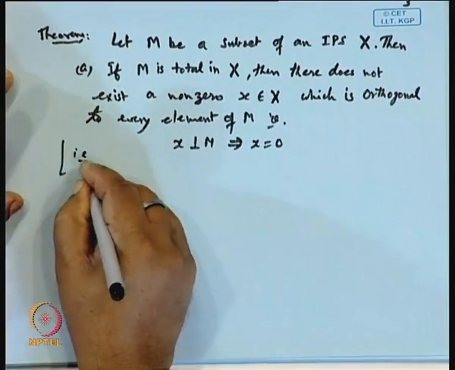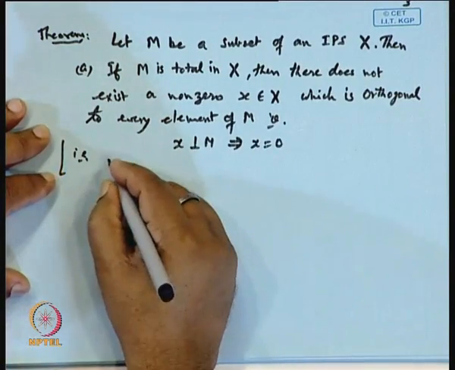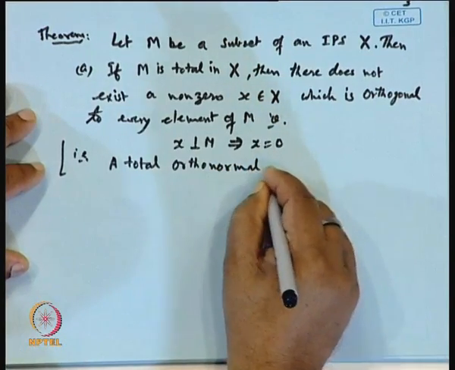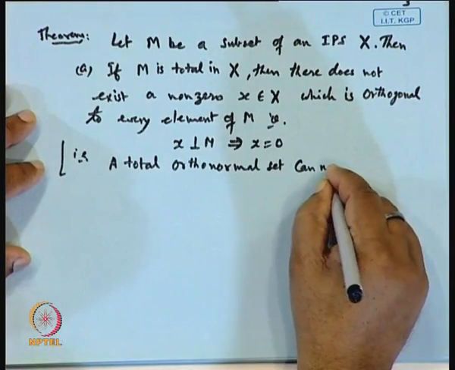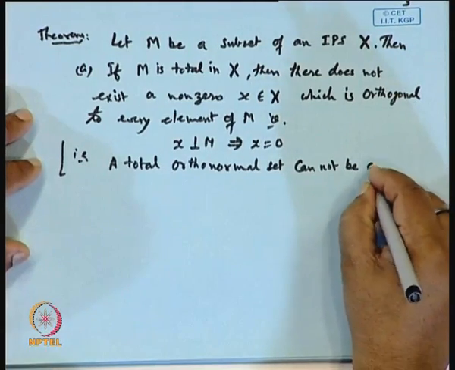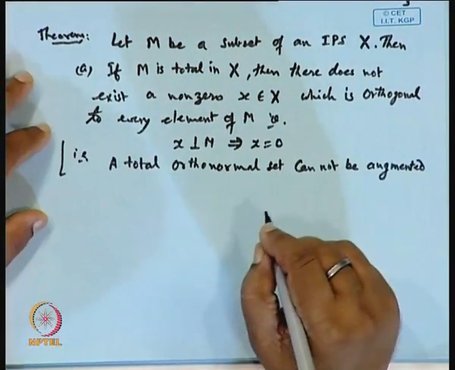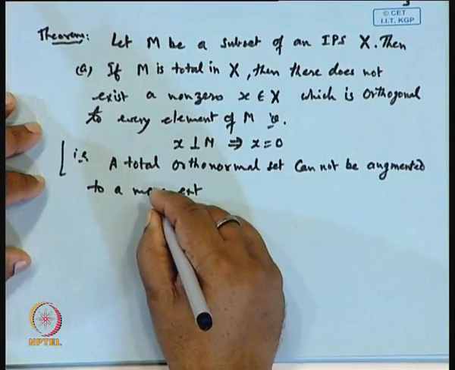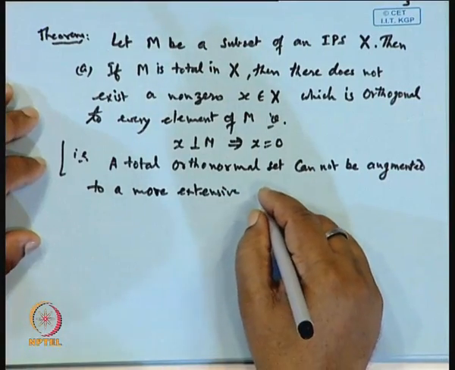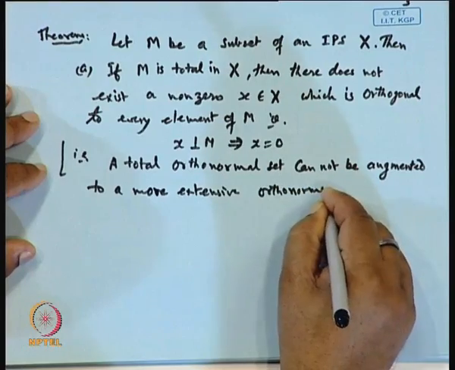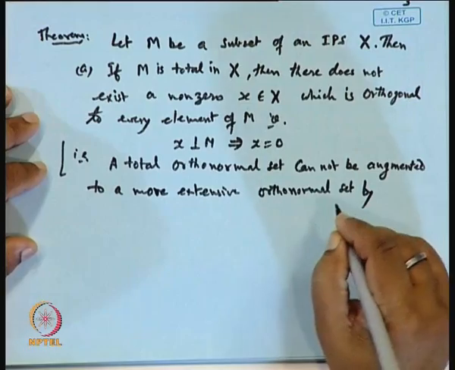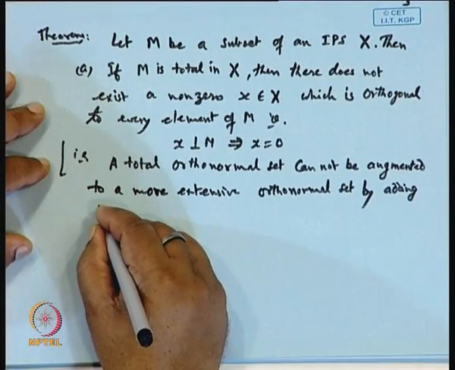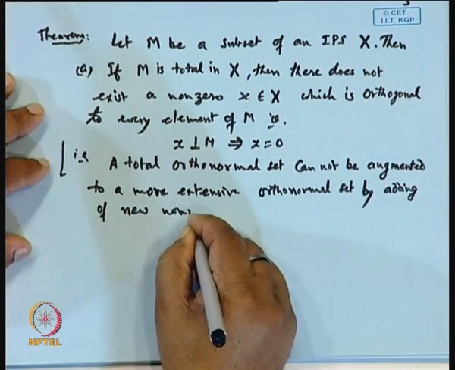So, the meaning is that we can say a total orthonormal set cannot be augmented to a more extensive orthonormal set by the adjunction, by adding, of new non-zero elements.